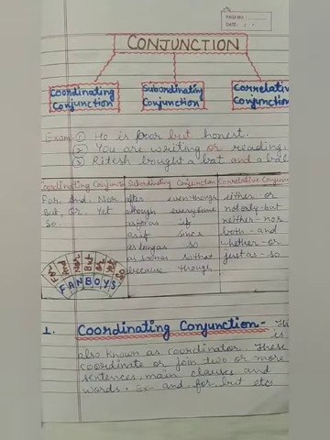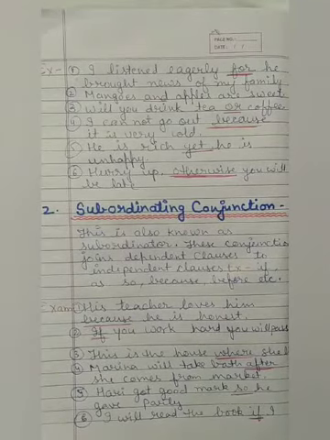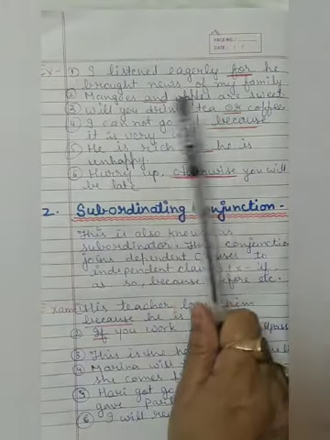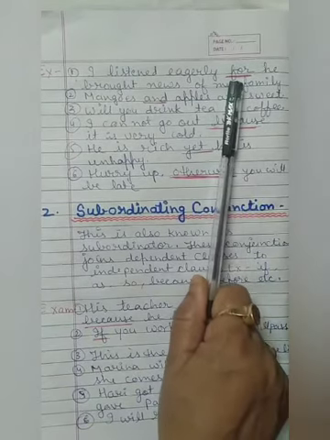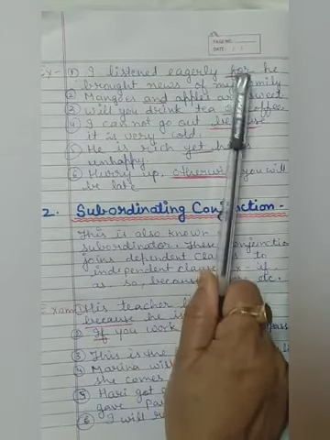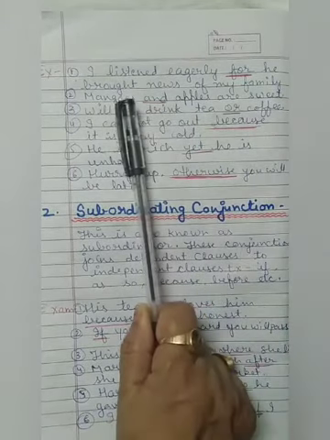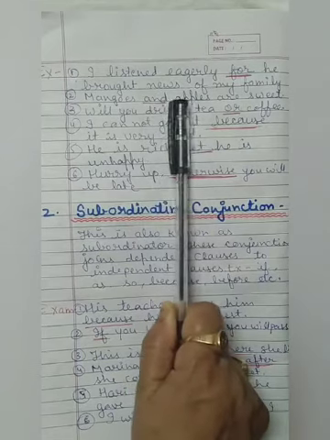In a phrase there is no subject and verb, and in a clause there is also subject and verb. For example of coordinating conjunction, first is: I listened eagerly for he brought news of my family. These are the two sentences I use here for the conjunction. Mangoes and apples are sweet. Here and connects two words, and this is the conjunction.